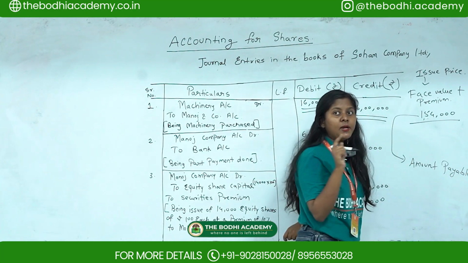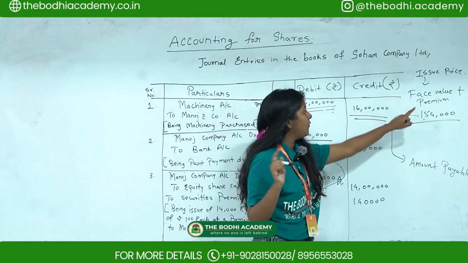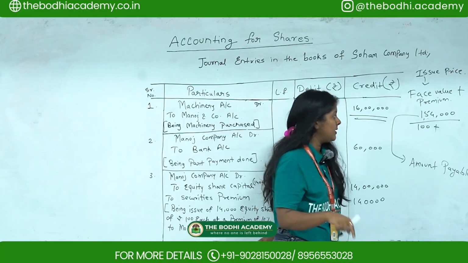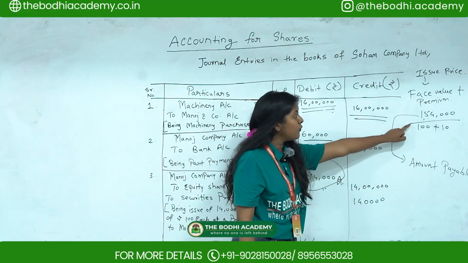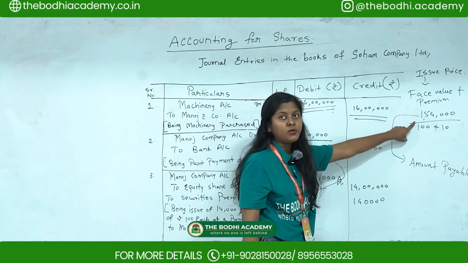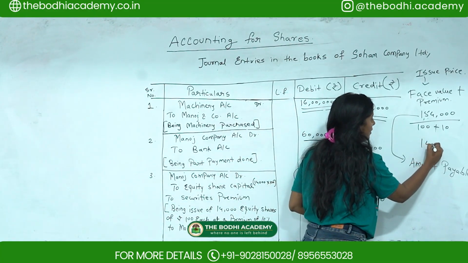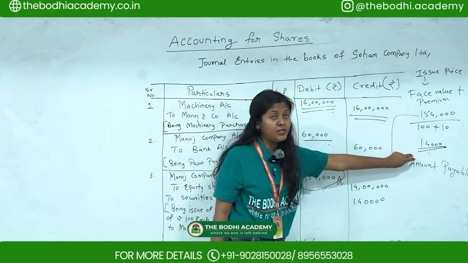Amount payable divided by the issue price. Now, issue price: we know the face value is 100 and the premium is given in the sum as 10. So 100 plus 10 is 110. If you divide this, 1,54,000 by 110, you will get 14,000. So the number of shares is 14,000.